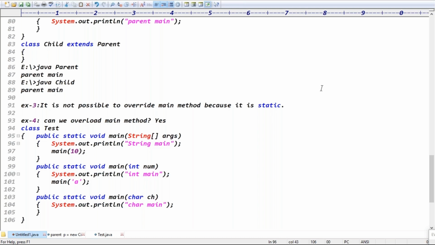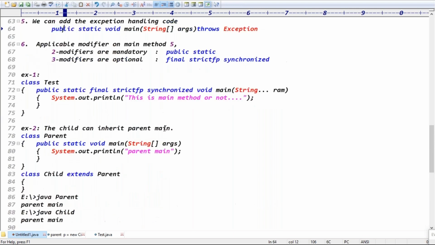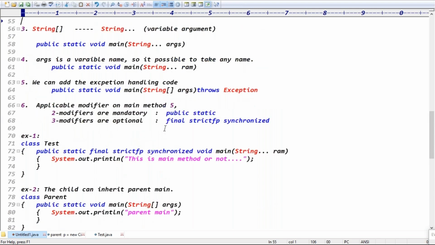Yes, OOPS concepts. Definitely we'll go with the OOPS concepts, and if you're good with the basics, we'll go on to these OOPS concepts and everything, guys.